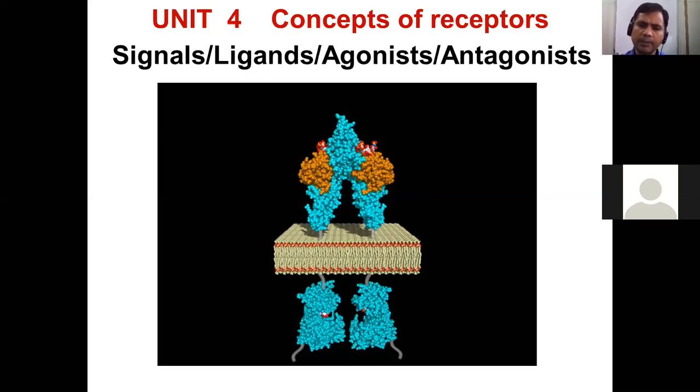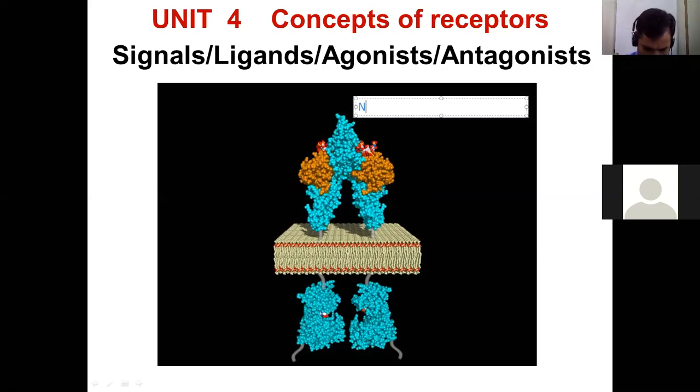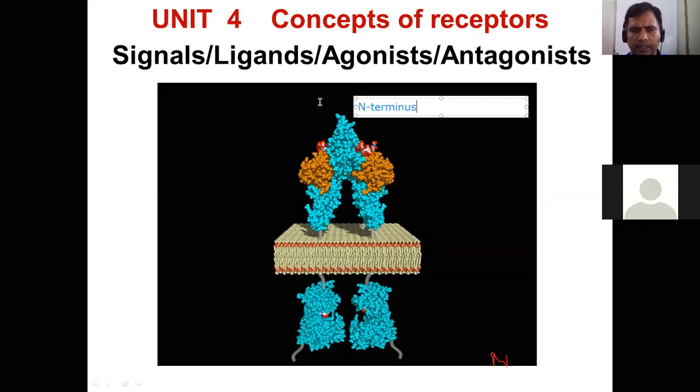If you remember, in the previous class I started with, let me use the annotation here. So this is the N terminus. And this is our C terminus.